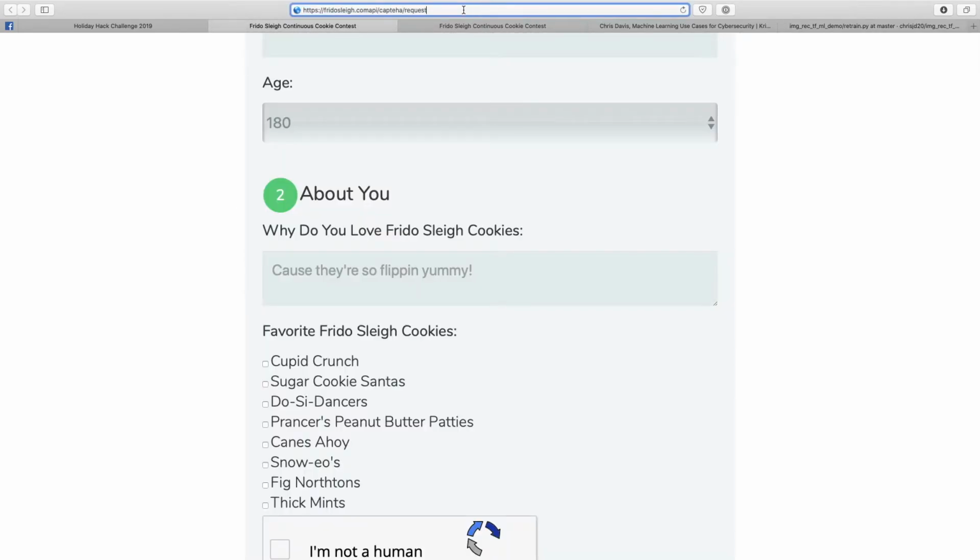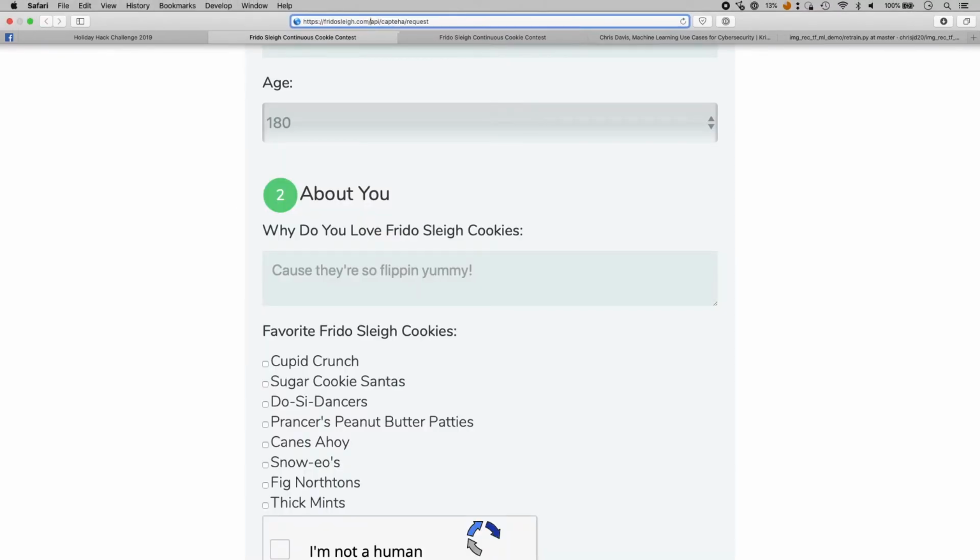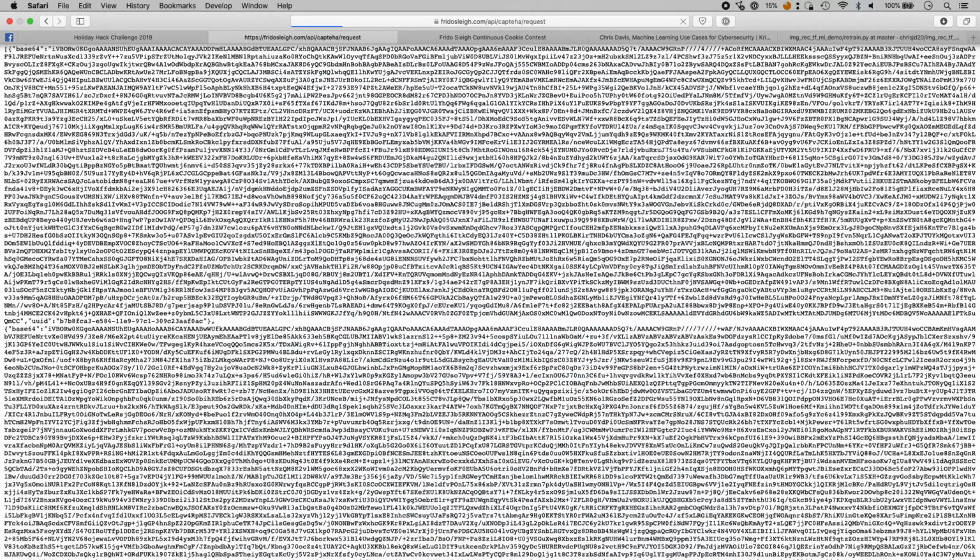Cookie contest, and then if we hit the API endpoint, there we go. You'll basically get back a list of image information, which contains the base64 encoded image data, and it'll also include a UUID for each of those images. What we need to do is submit the correct UUIDs for the images that match for that particular test.